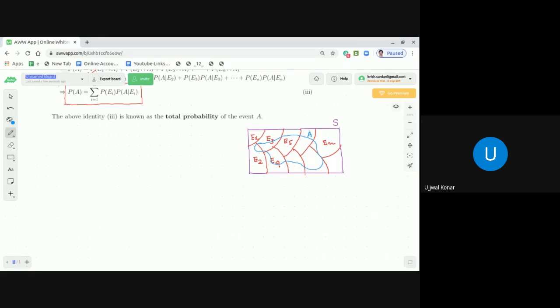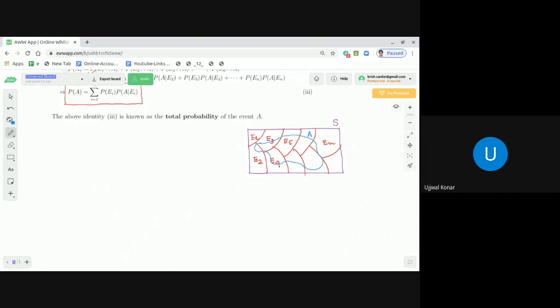Now, every day it has been observed that the doctor is late. That means, when he finally comes to the clinic, if he is supposed to come at 5 o'clock in the evening, he is not coming at 5 o'clock, he is delayed. And it has been observed that when he comes by bus, there is a different probability of getting late. When he comes by auto, it is a different probability of getting late. If he comes by motorbike, it is a different probability of getting late. So this is the case.